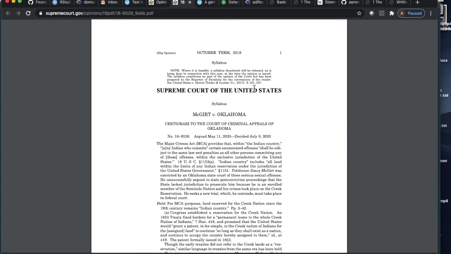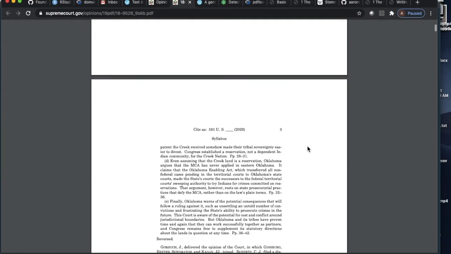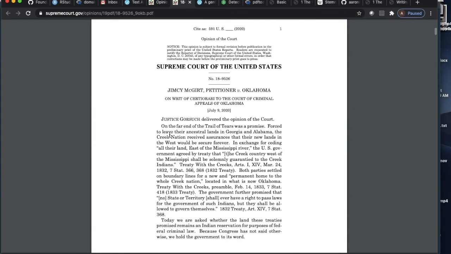They have a syllabus in the front that has some summary information about the case, and then directly following the syllabus is the majority opinion. What is pretty neat is that the text that designates the majority opinion is unique. You don't see this anywhere else in the document. In this case, Justice Gorsuch delivered the opinion of the court, and that specific phrase only appears one time in this document.